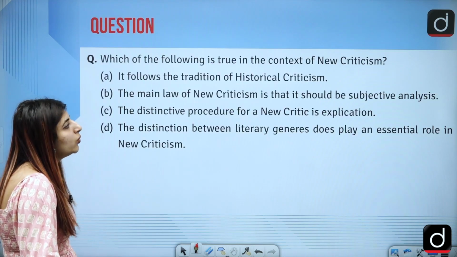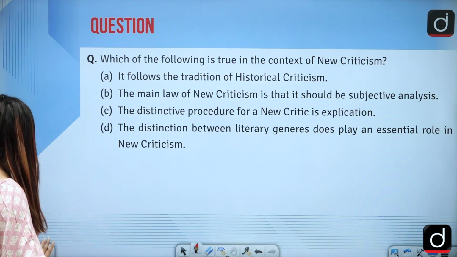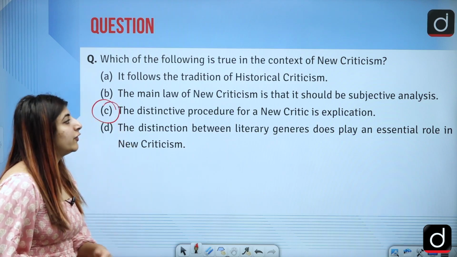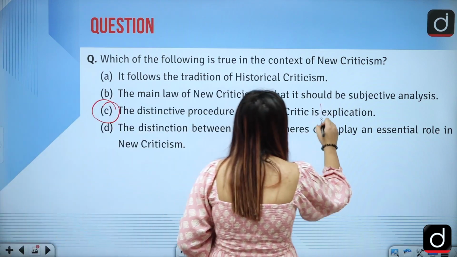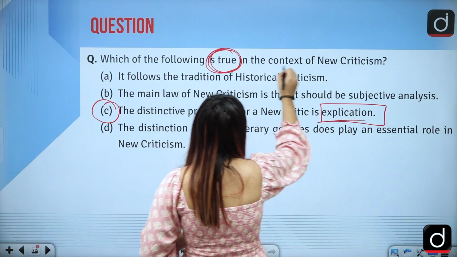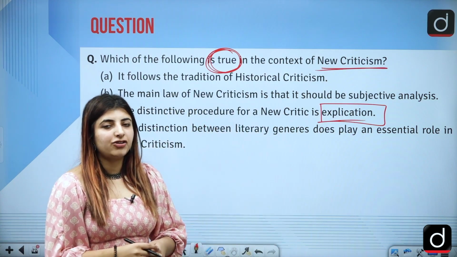Which of the following is true in the context of new criticism? Answer is option C, that the distinctive procedure for a new critic is explication. So they have asked from these statements the statement which is true with regards to new criticism. What do we mean by explication?